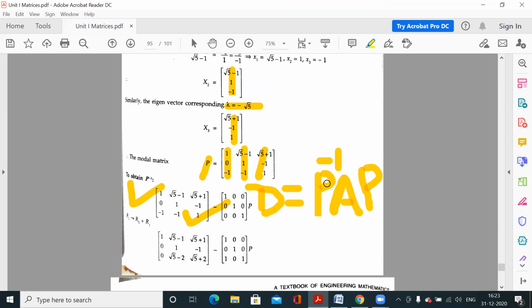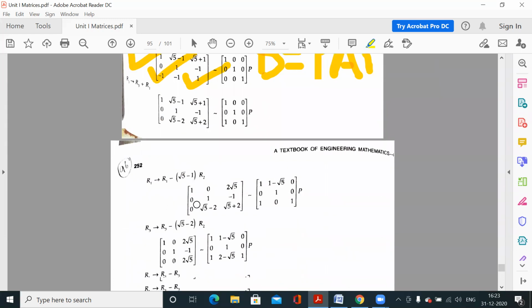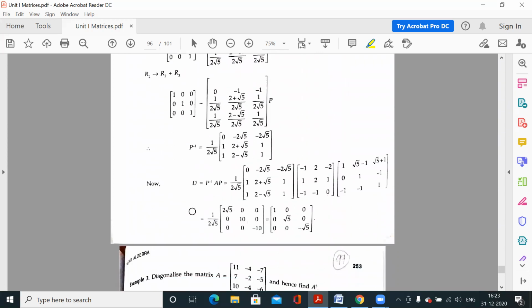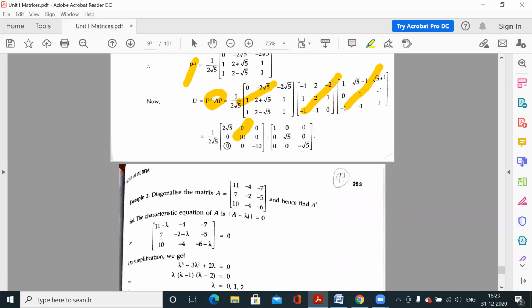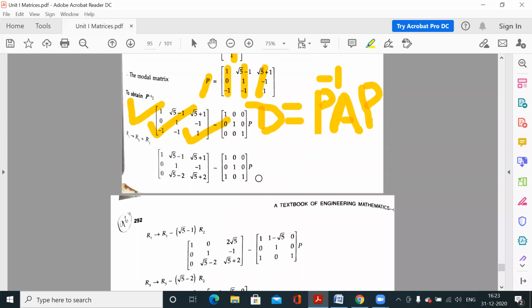It is your choice: either adjoint P by determinant P or the elementary transformation method. Using either method, you will have P inverse. Now multiply P inverse AP. So this is your P inverse, this is your given matrix A, and this is your P matrix. Multiply this, and you will get a diagonal matrix whose diagonal elements must be the eigenvalues.